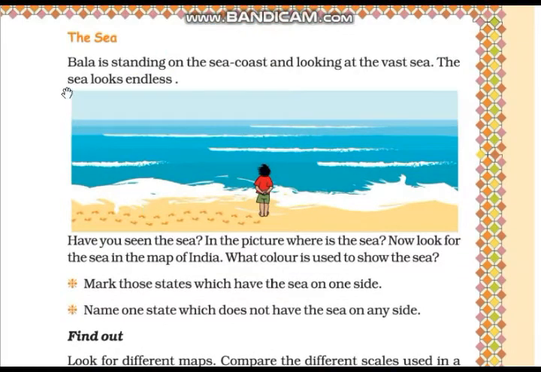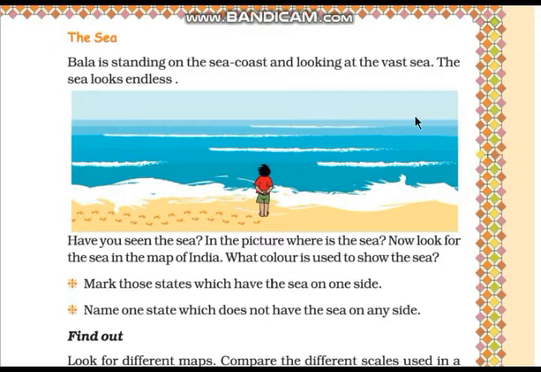The topic is The Sea. Bala is standing on the sea coast and looking at the vast sea. The sea looks endless. Have you seen the sea? Here the question is given, have you seen the sea? If you have seen it, you can write, yes, I have seen the sea.